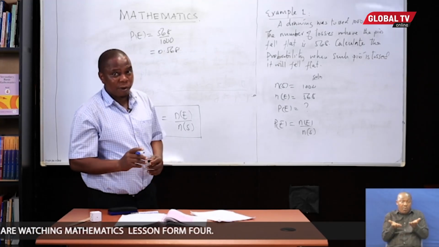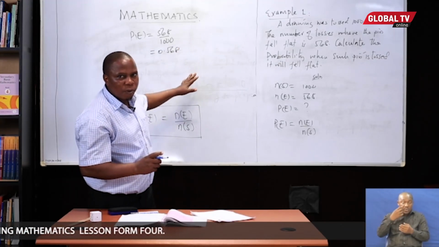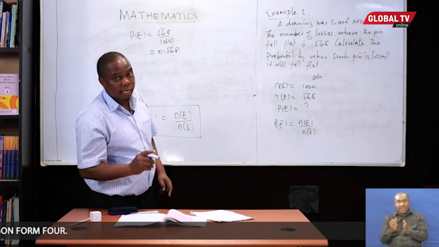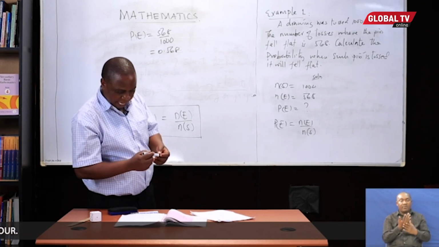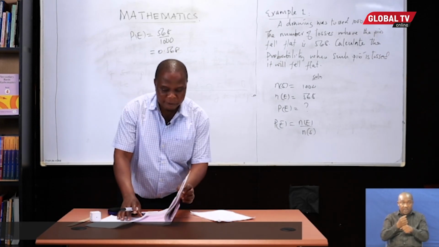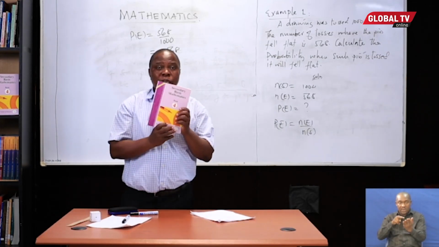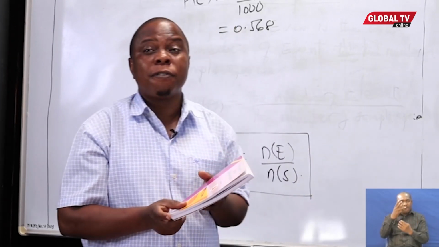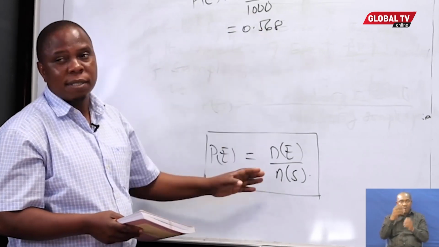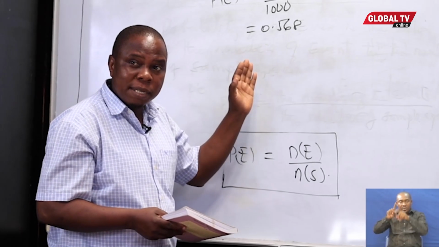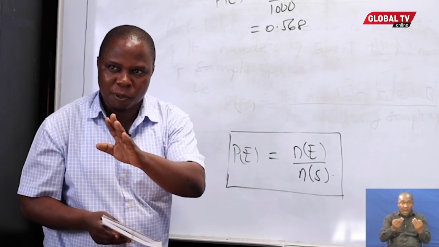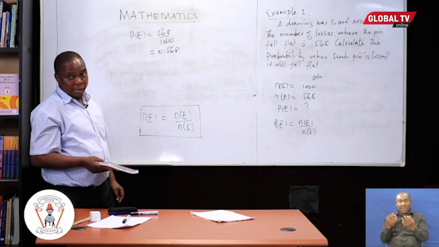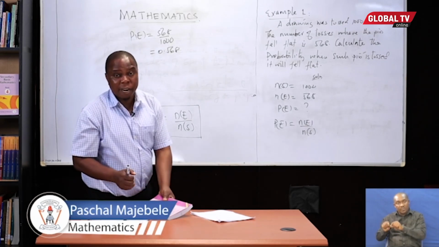When time allows, next time when we meet, we shall have a look at more questions based on the number of events, number of sample space, and the probability of an event. But at the moment, I'll give you an assignment. I want you to fetch your book, Tanzania Institute of Education, Book 4. Go to the 4th topic, Exercise 4.2. You will find a number of questions on how to determine the sample space, how to determine an event, and how to calculate the probability of an event.